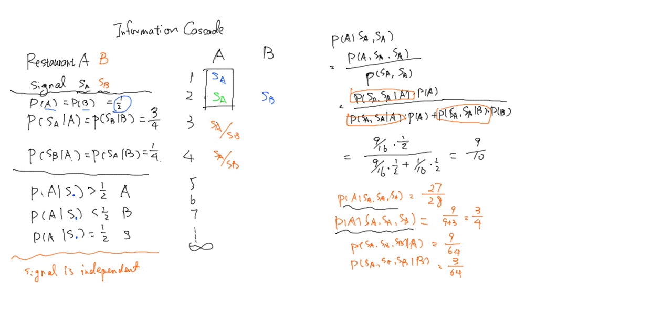Okay, the tricky part here is to notice that although if you get 2 SA in a row, it is very likely that A is indeed the best restaurant, there is still a non-negligible chance, which works out to be 1 in 16 here, that A is actually wrong. So the groupthink here, the herding, is mostly right, but there is still a small chance that it turns out to be wrong. And that is what we call information cascade.